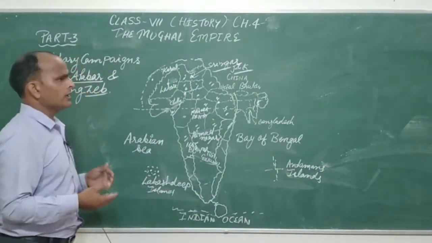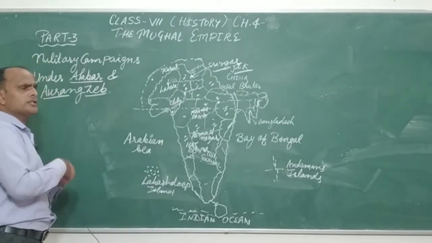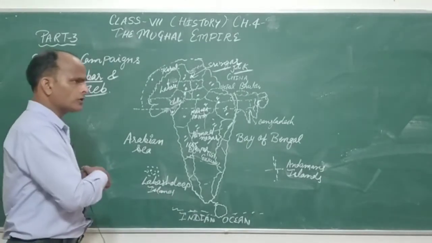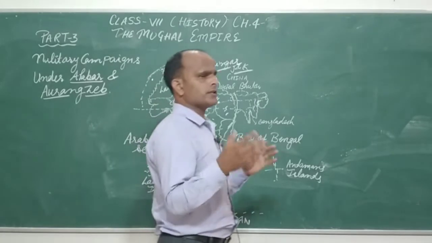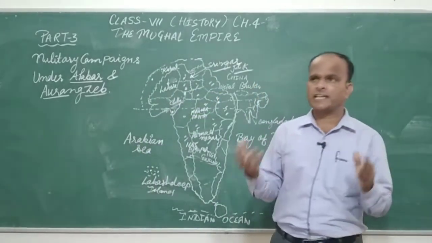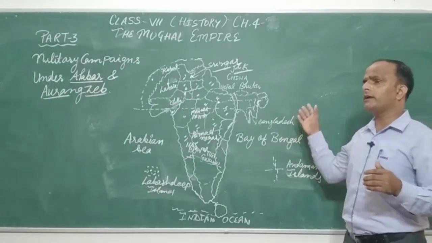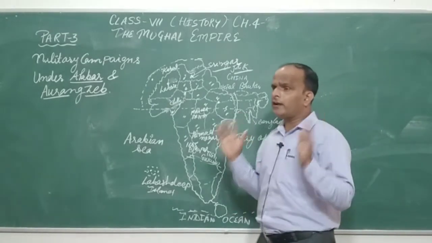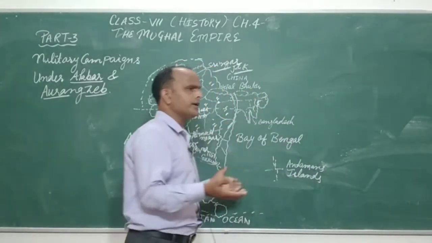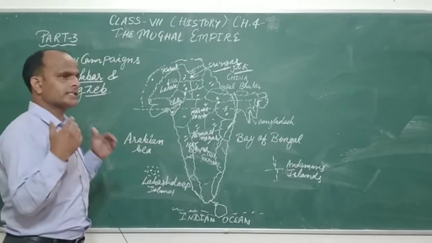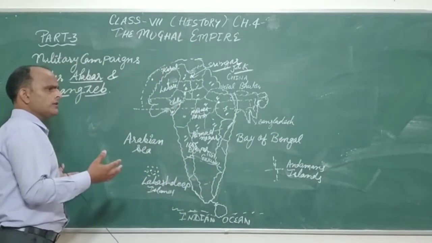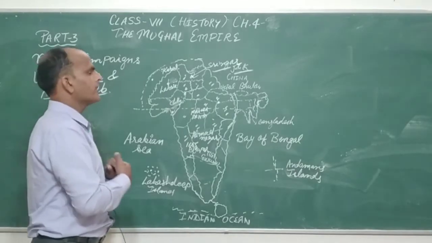After this he had a lot of difficulty. He had to face a lot of difficulty in the northwest against the Satnamis, Jats, Sikhs, and in the Deccan Sultanates and the Marathas. And at last Aurangzeb died amid the succession conflict among his sons.